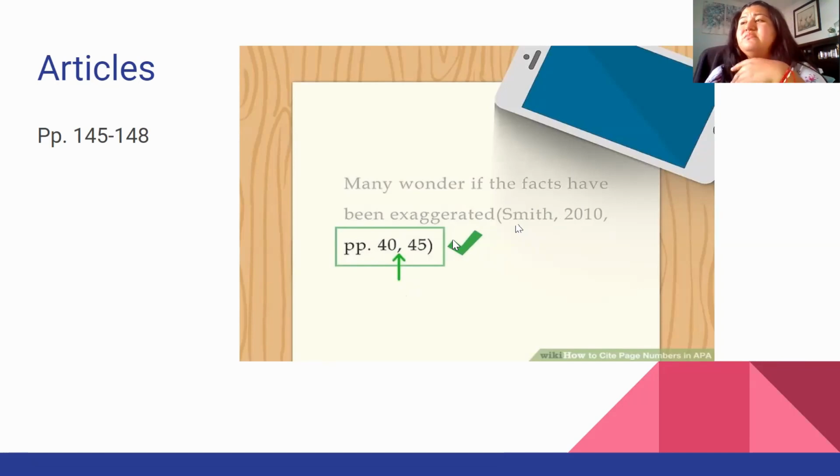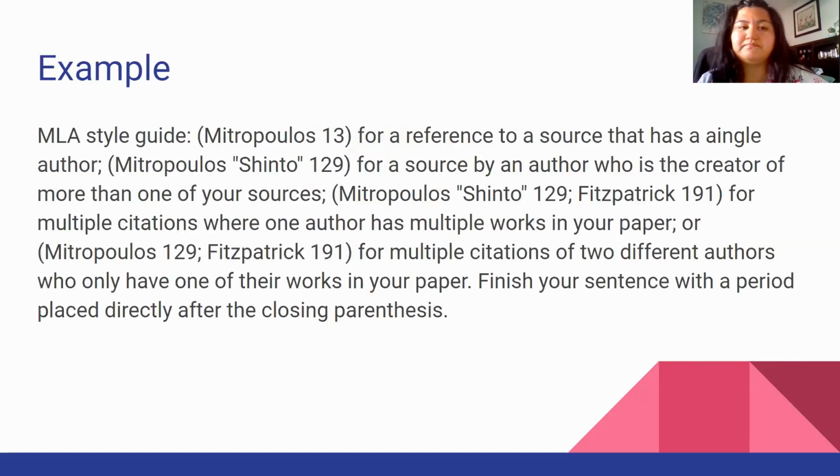But let's say you're paraphrasing or summarizing. If you want help with that, we do have a video on that. If you're paraphrasing or summarizing and it's on multiple pages, or if you're quoting something that starts on page 41 and goes into page 42, the way that you would do it is pp. 41-42 if you can find it on two pages. But if it continues on, it would be like this, pp. 145-148, with the hyphen, not a dash. And that just lets your reader know that you're citing from multiple pages.